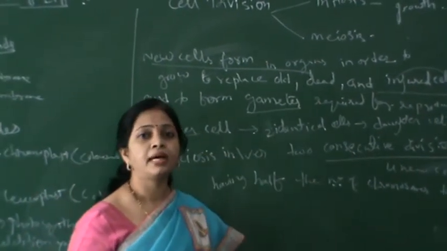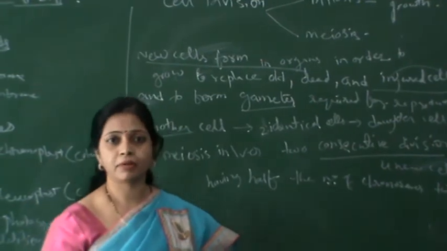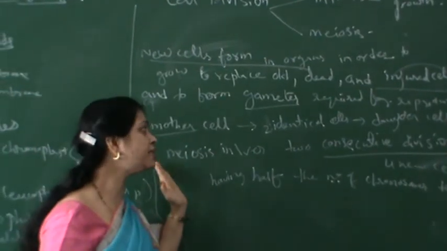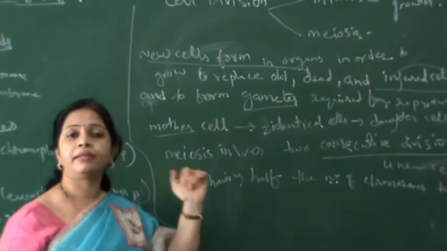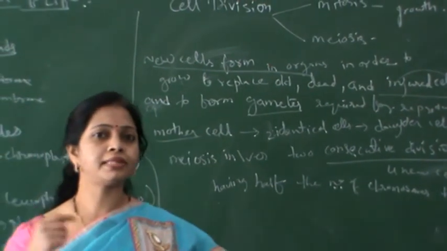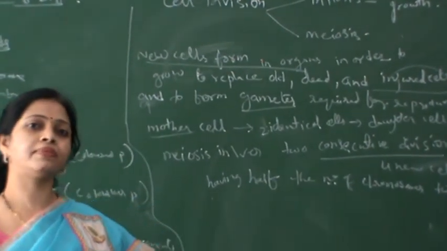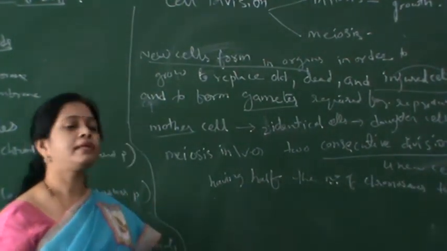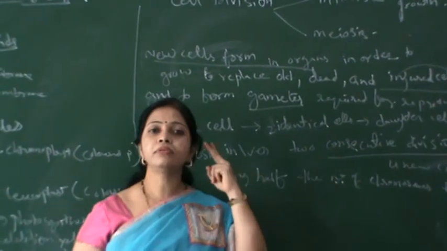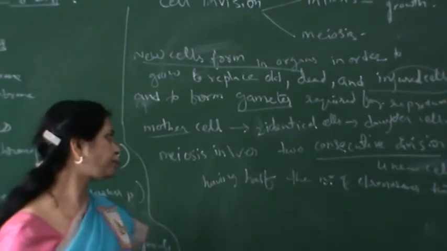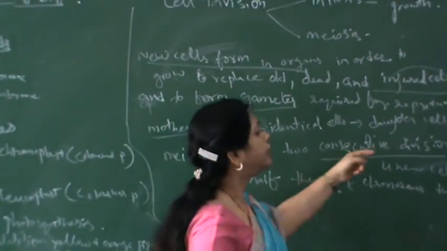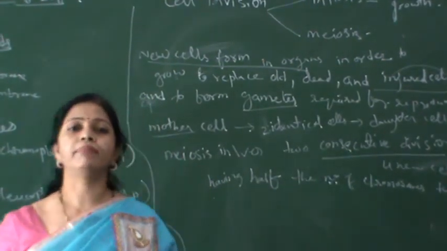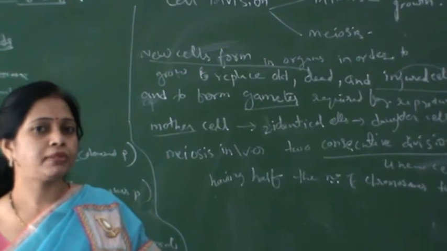replacing the injured cells. But coming to meiosis, it is a very complicated process. It takes place in two stages. Why is it required? Meiosis takes place only during gamete formation in the reproductive cells. No other cells undergo meiosis division. So gamete formation is a very complicated process where meiosis takes place in two stages, meiosis 1 and meiosis 2. There are two consecutive divisions to get the ultimate cells which have half the chromosomal number compared to the mother cell.